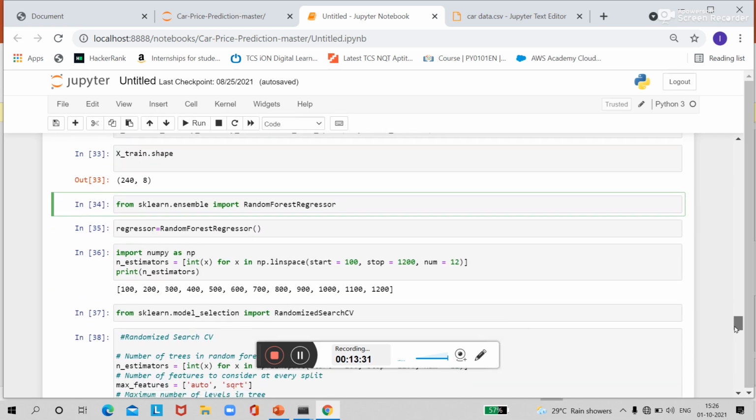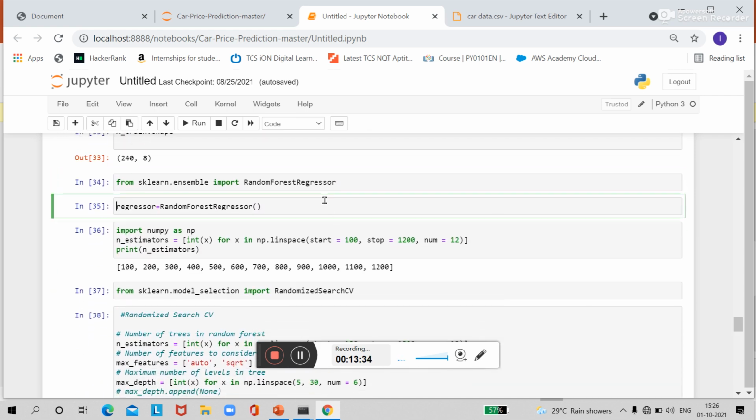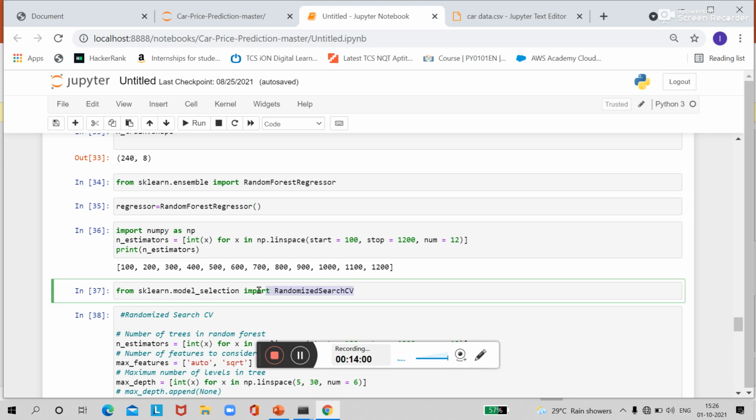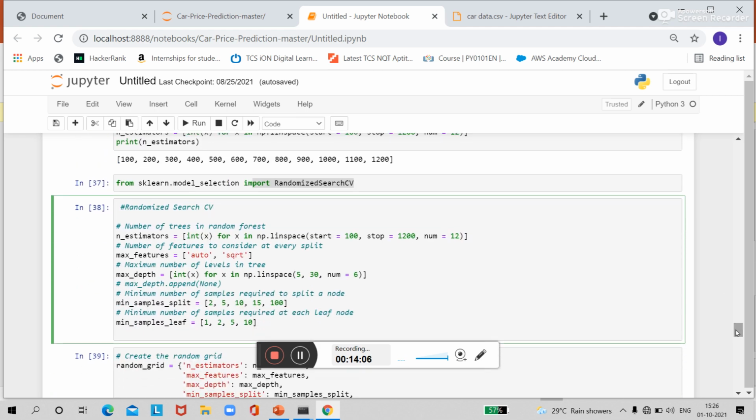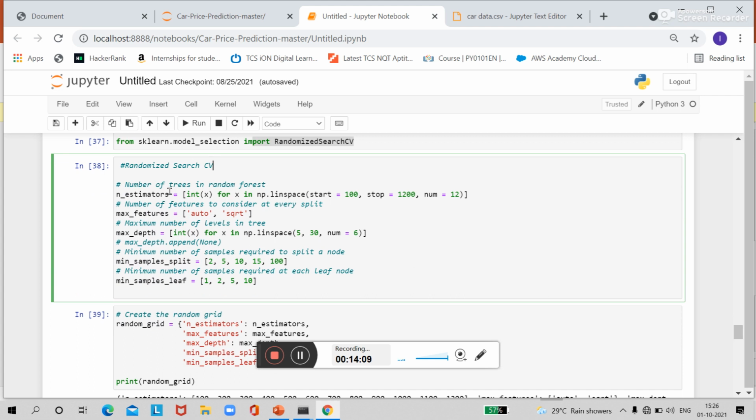Next I have initialized the random forest regressor. Now we are building a number of decision trees, right? So how many decision trees should there be, and what should be the maximum depth of that tree? All these parameters we will assign values to using randomized search CV. Randomized search CV will calculate the values for these hyperparameters, that is n estimators, maximum features, maximum depth and all.